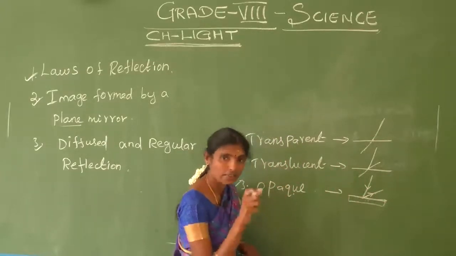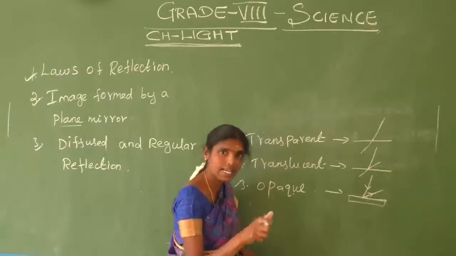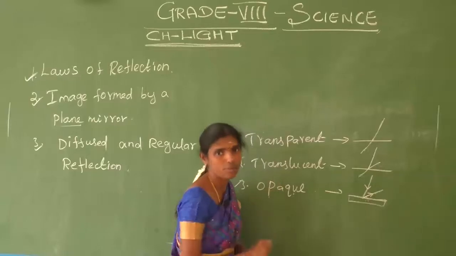So the reflected rays occur in the opaque object.